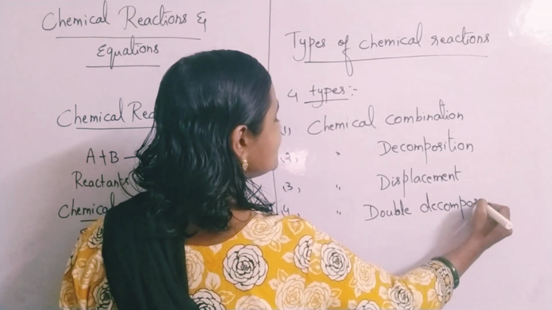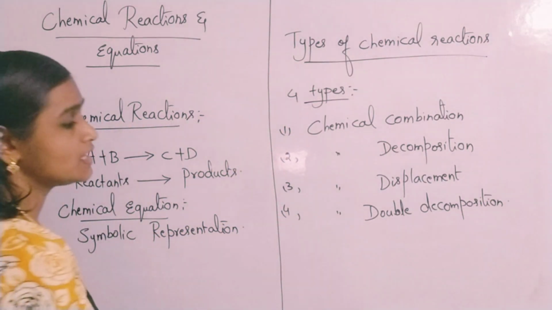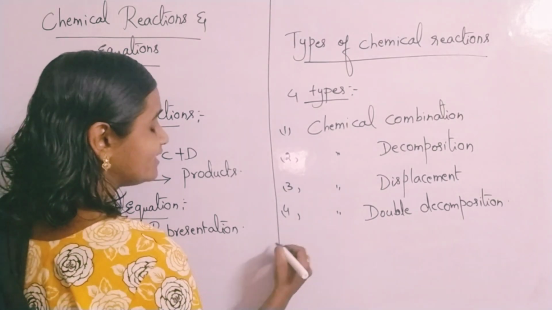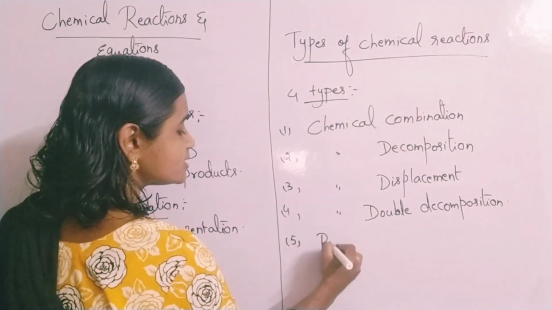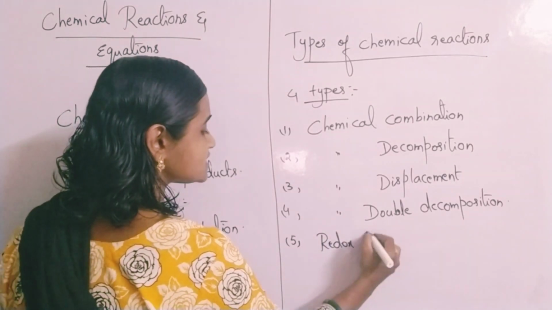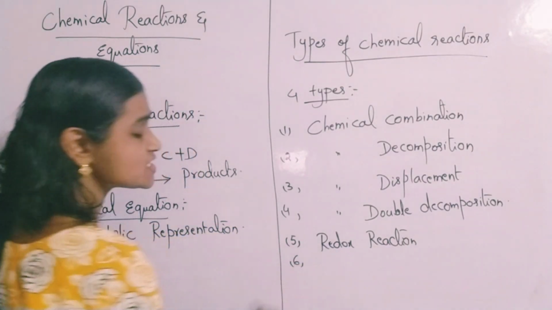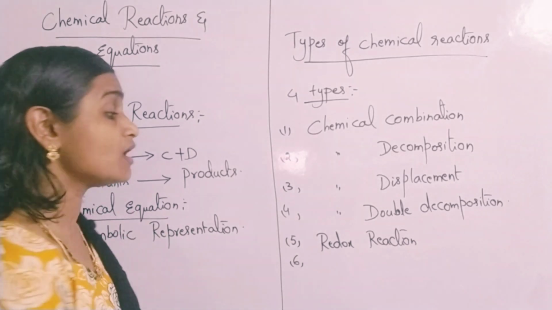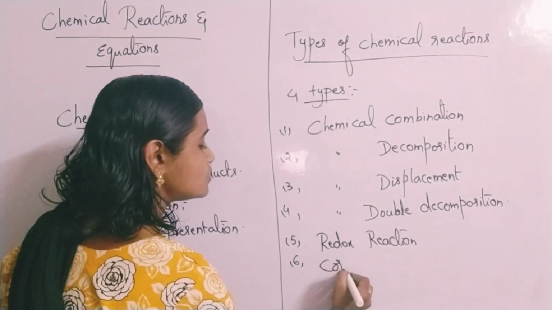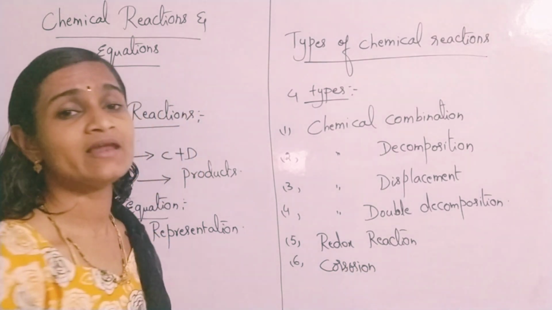Basically, you have these 4 types of reactions. In addition to this, you have redox reactions also. And you also come across reactions which we see in our daily life. What are those? Yes, corrosion reactions, which will be seen in our daily life.